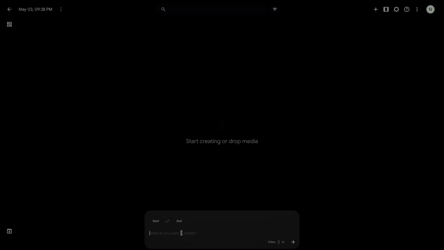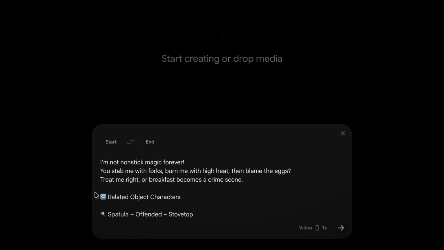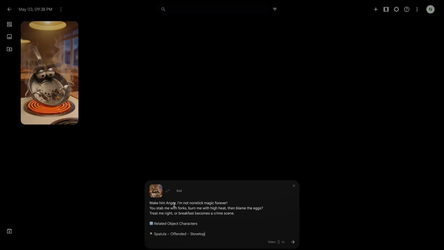Paste it into the generation field. Before sending, add the emotional state you want the object to perform in this scene. Angry, excited, exhausted, smug, desperate, whatever fits the moment in the script. Upload the corresponding image into the start field and generate.